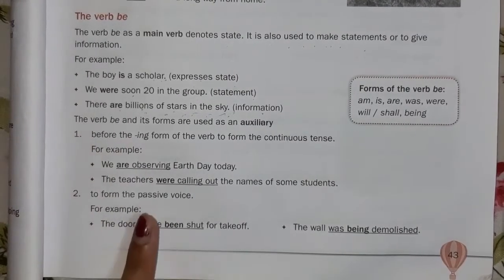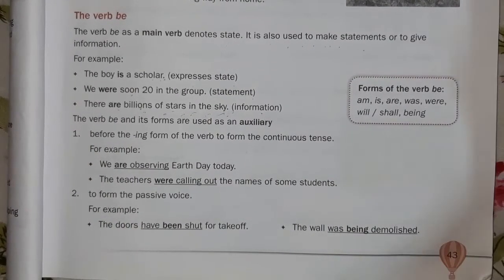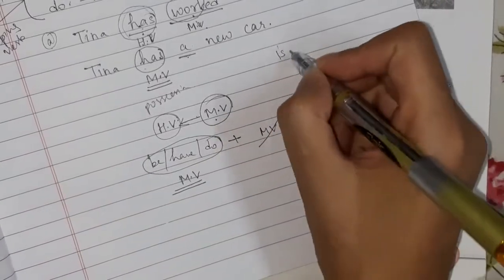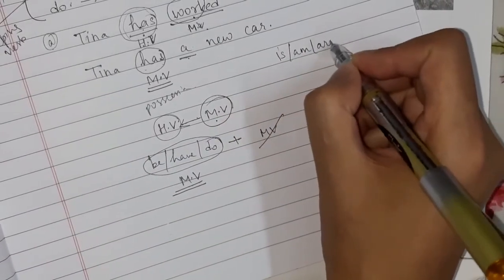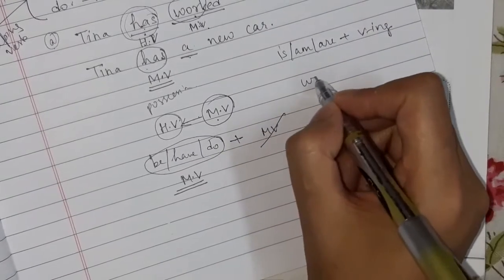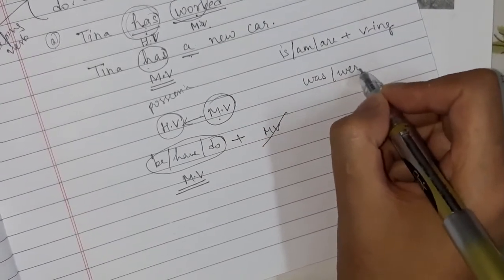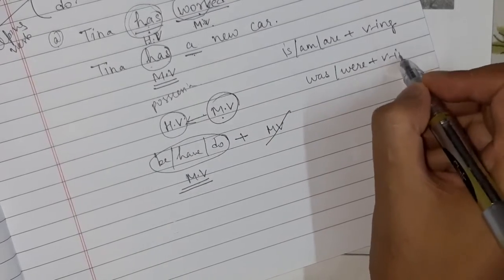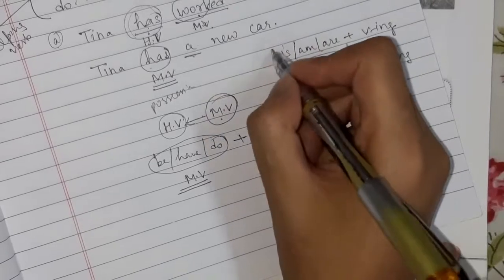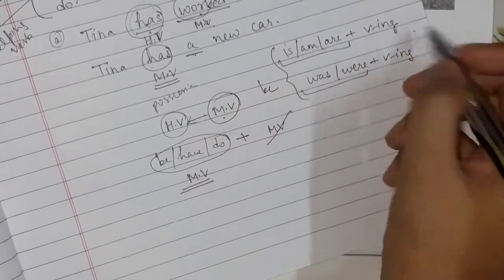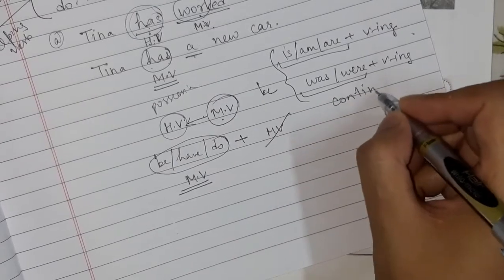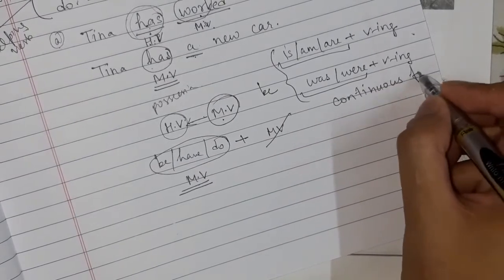The present continuous formula is is, am, are plus verb in ing form, and the past continuous formula is was, were plus verb in ing form. So the be form, that is am, is, are, was, were, is used with the ing form of the verb, which means continuous form.